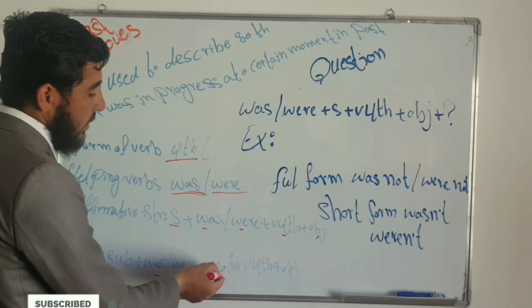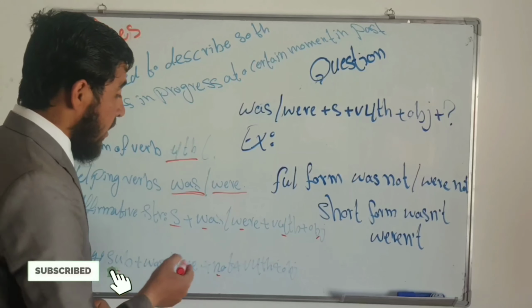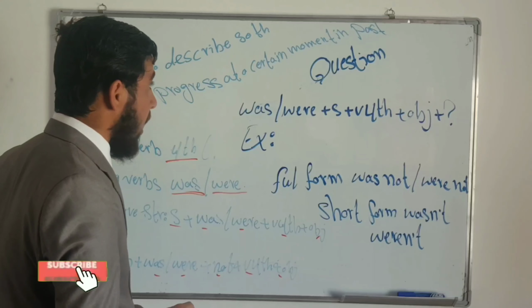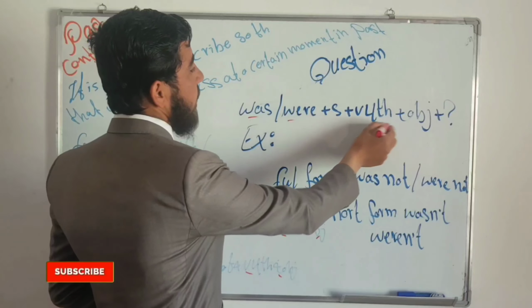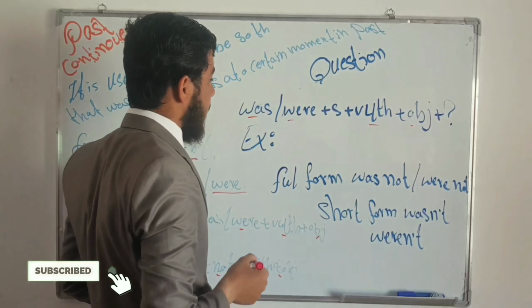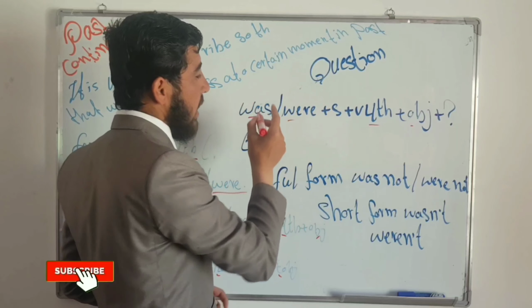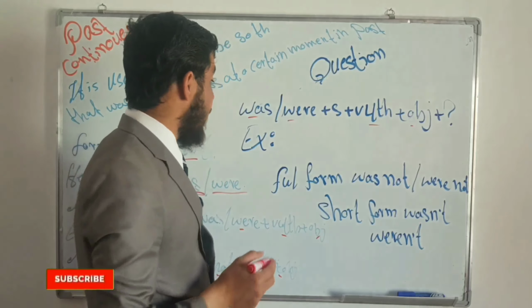Here not is added, and then verb fourth form and object. And the question is was or were plus subject plus verb fourth form plus object plus question mark. We have to bring was or were, the auxiliary verbs, to the beginning of the sentence.